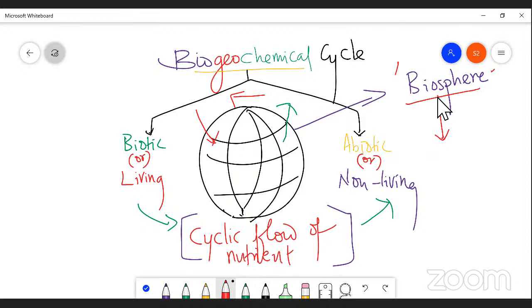Here, as I indicated, there are two systems involved. One is a living system and the other is a non-living system, right? So there is a cycling flow of nutrients from one system to another system. That's why this biosphere is a dynamic process and it is also known as a stable system.